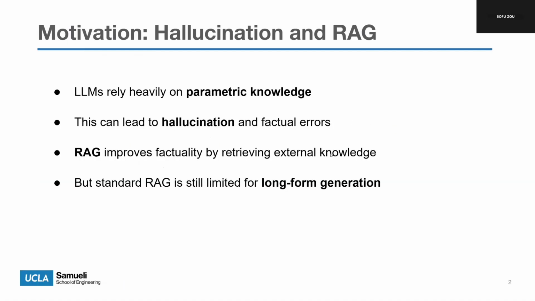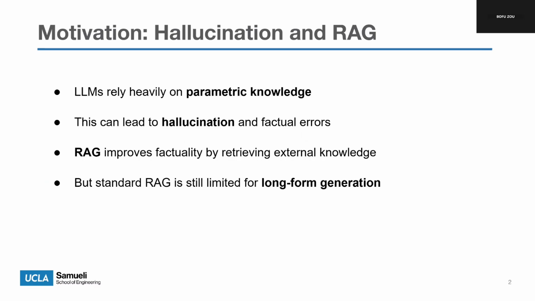Large language models are impressive, but one major problem is that they often hallucinate. In other words, they may produce fluent and confident responses that are factually incorrect. One reason is that they mainly rely on parametric knowledge, meaning knowledge stored in the model parameters from pre-training. The knowledge can be incomplete, outdated, or not precise enough for a specific generation task.